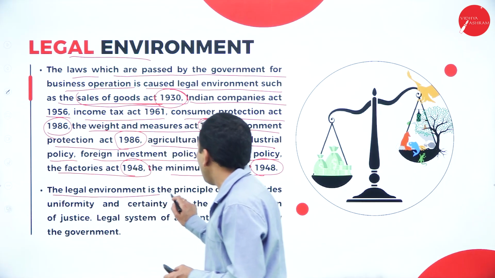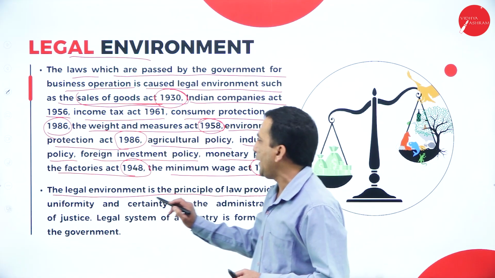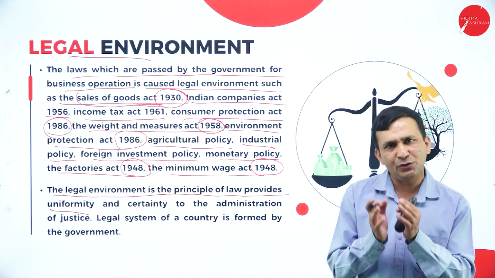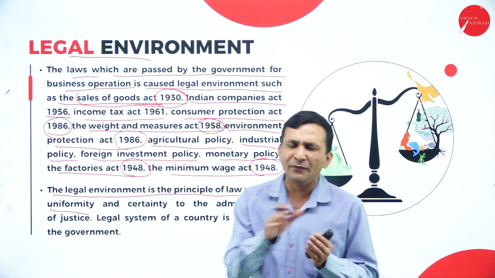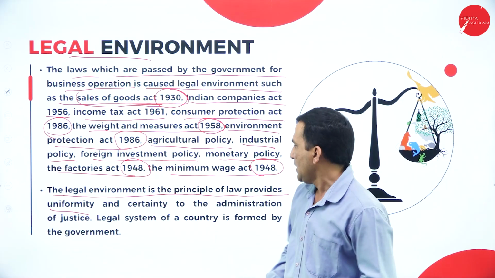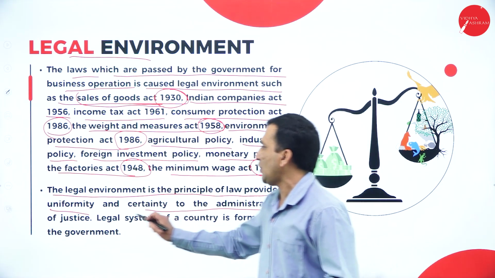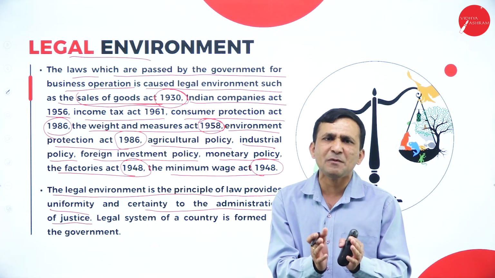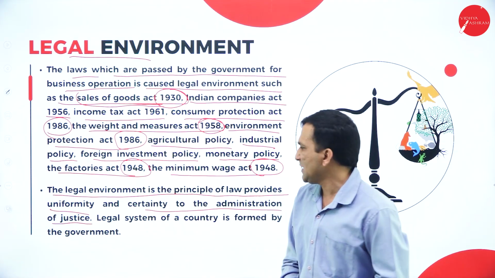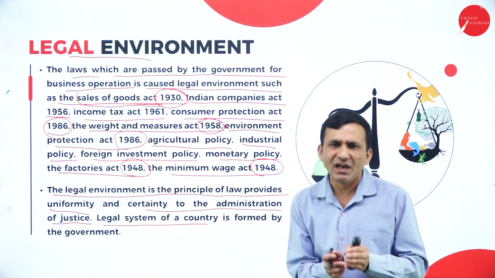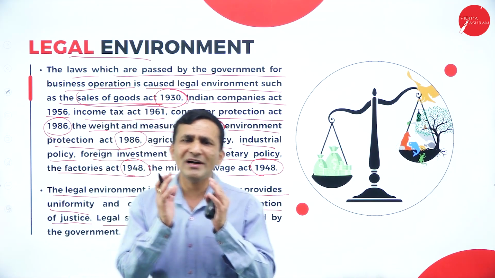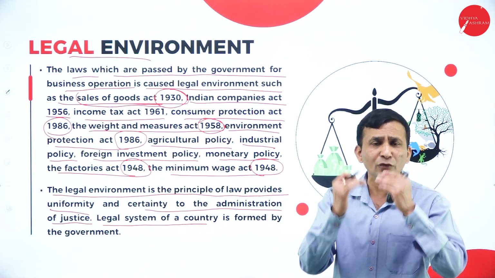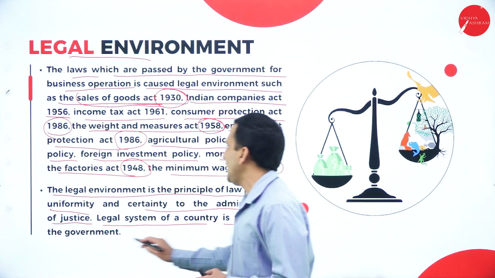Next, the legal environmental is a principle of law providing uniformity. To maintain uniformity, guidelines are set by the government, which is nothing but maintaining a uniformity in the business. And certainty to the administration of justice. Because every businessman is equally taking a responsibility for giving justice, and the legal system of the country or the legal system of the state. So what and all the system is adopted and implemented for business, even the businessman wants to follow the system, which is formed by the government.